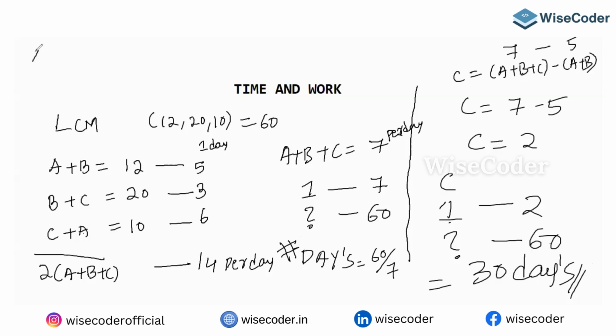So what are the answers we got? A alone, 15 days. B alone, 60 days. C alone, 30 days. If they are working together, how many days will they take? 60 by 7 days. You can check it here. Again, the LCM is 60 only, no? So 4 plus 1 is 5, 5 plus 2 is 7. So working together they will take 60 by 7.